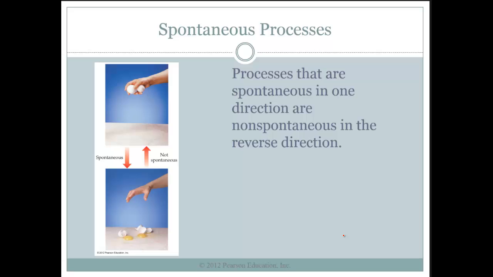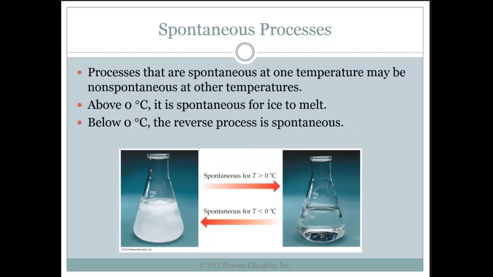Processes that are spontaneous in one direction are non-spontaneous in the reverse direction. If we drop an egg, it will not magically come back up to our hand and unbreak. Processes that are spontaneous at one temperature may be non-spontaneous at other temperatures. For instance, above 0 degrees, ice melts. Below 0 degrees, the reverse process is spontaneous. So at different temperatures, different things are spontaneous.